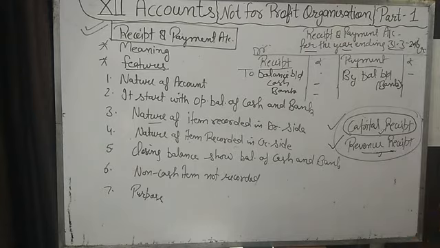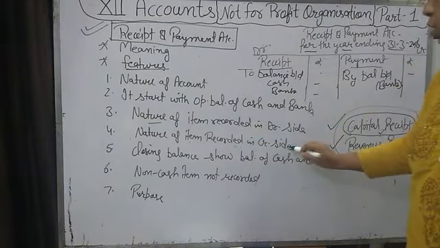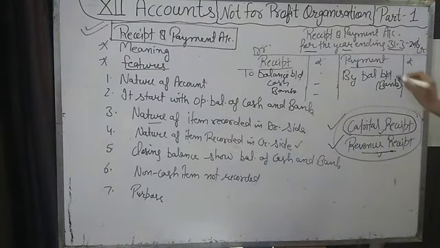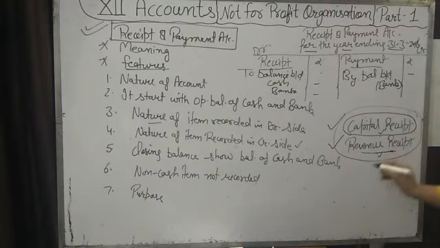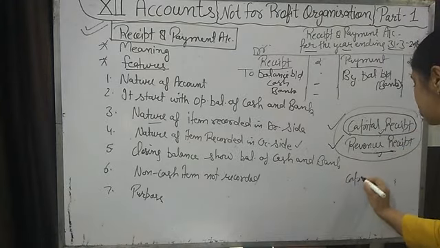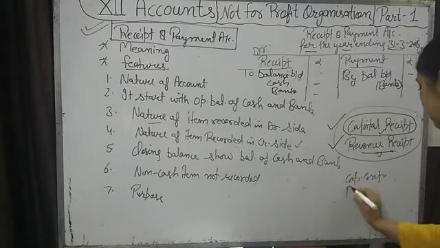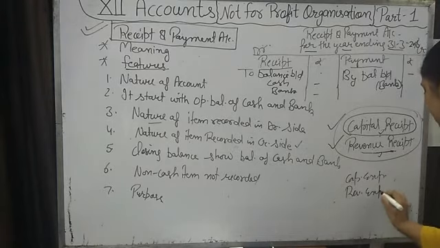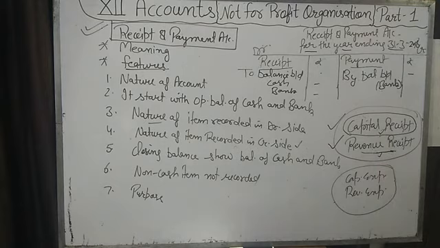Understand? Okay. In the same way, the nature of items recorded on the credit side. On the credit side, we will record all the payments, whether capital expenditure or revenue expenditure. Capital expenditure means we are purchasing any assets or repaying our loan. Giving salary, stationery expense, and lighting bill are revenue expenditure.